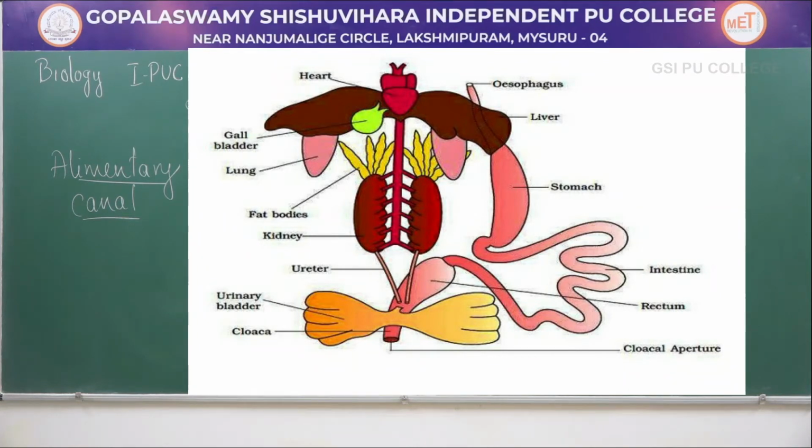Next, it transfers the food into the buccal cavity, then into the pharynx. From the pharynx, the food is pushed into a short tube called the esophagus. This esophagus transfers the food into the stomach, where it contains concentrated HCl as well as gastric juices. These both help in softening the food and make it semi-digested, or produce chyme.